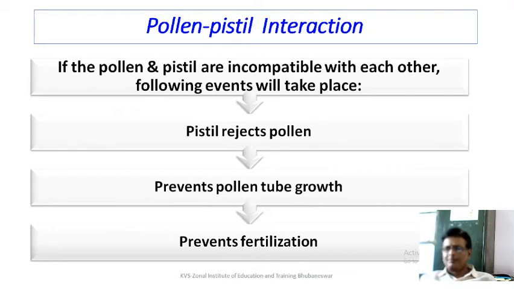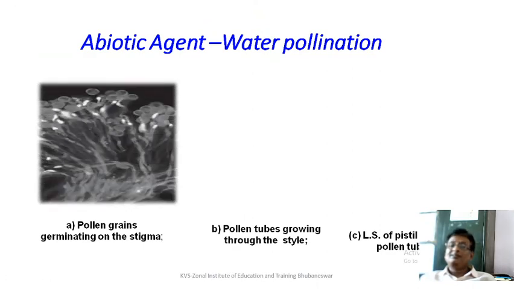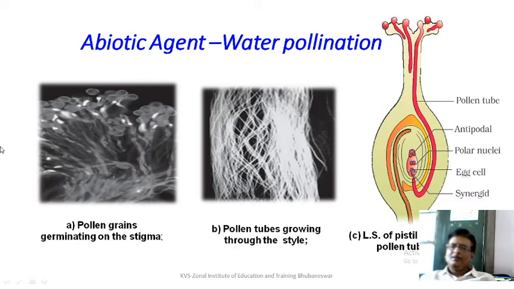Pollen tube formation will be prevented. Fertilization will be prevented. Here we are seeing some diagrams. The first diagram is showing the pollen grain germinating on the stigma.